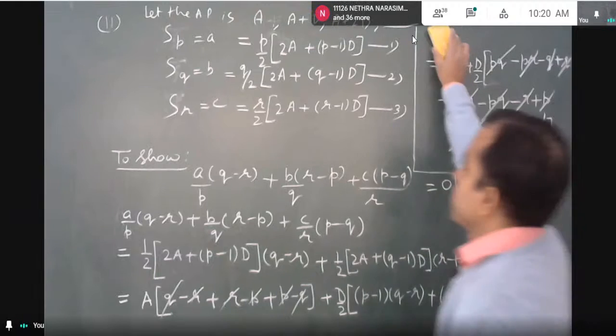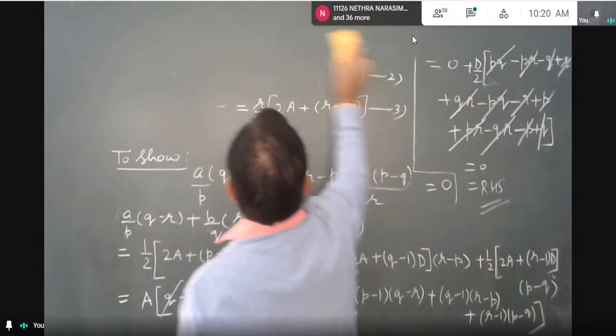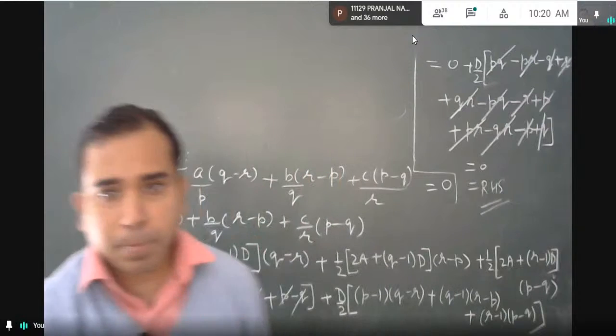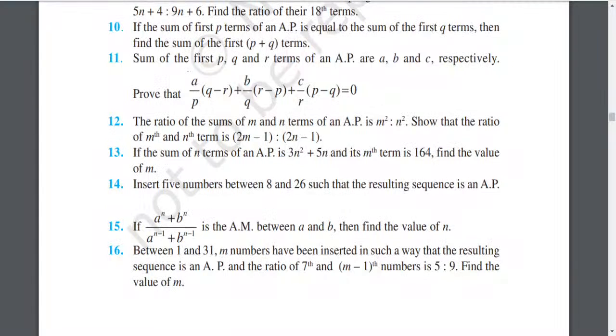The ratio of the sum of m and n terms of an AP is m squared to n squared. Show that the ratio of the mth and nth term is 2m minus 1 is to 2n minus 1.